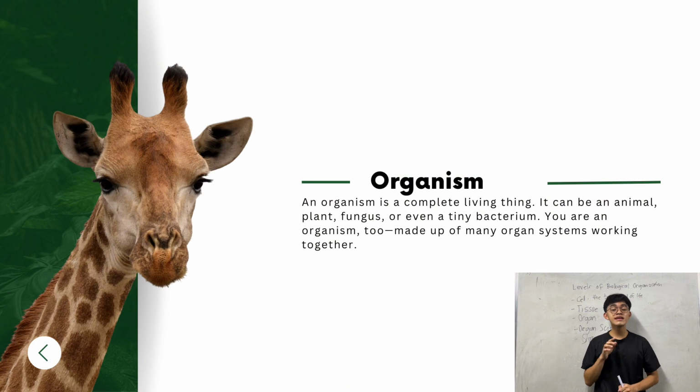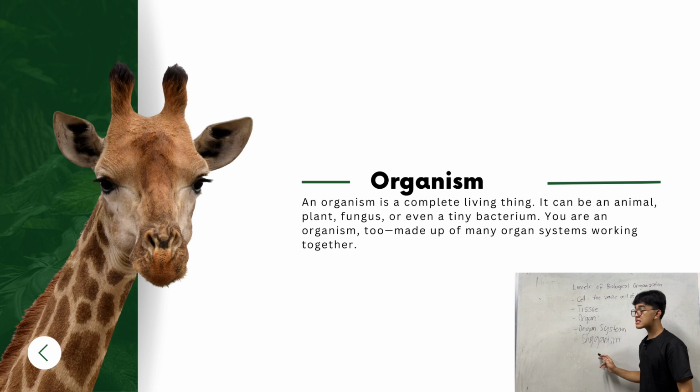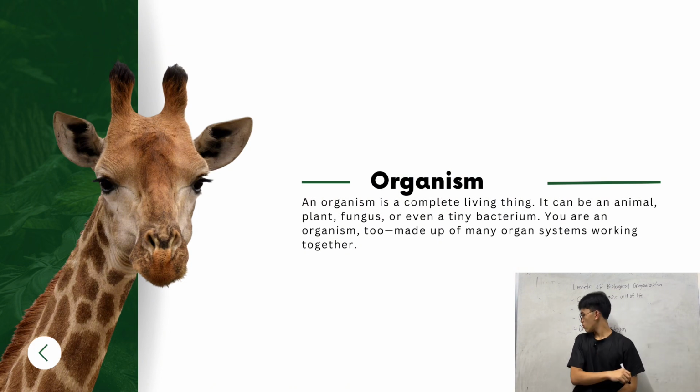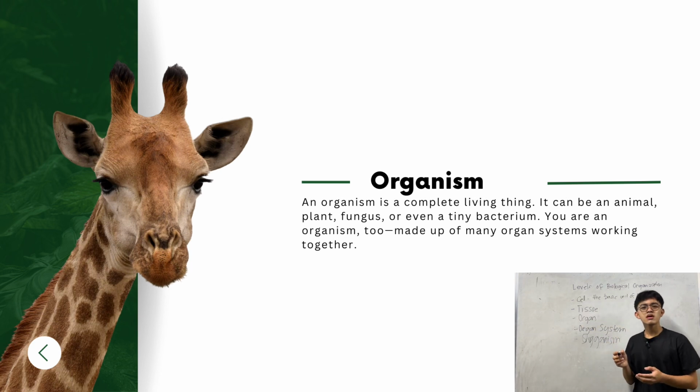You are an organism. A cat is an organism. A dog is an organism. Organism is a complete living thing. It can be an animal, plant, fungus, or even tiny bacterium. You are an organism too, made up of many organ systems working together. Now remember that an organism are organ systems that working together. Your nervous system, your respiratory system, your digestive system. It forms an organism.